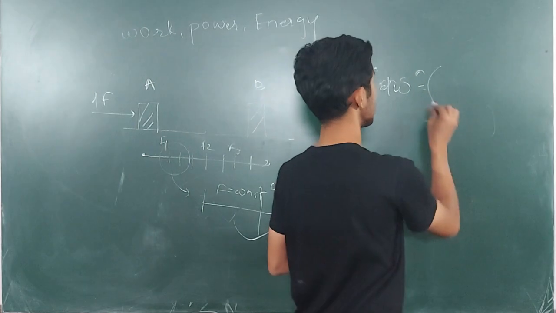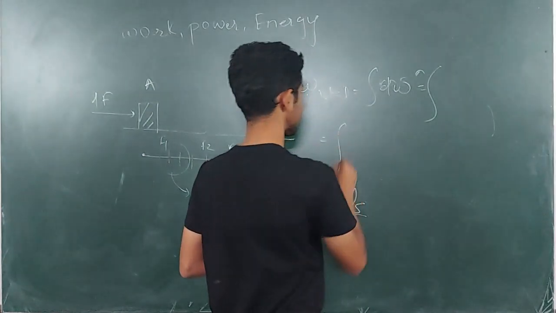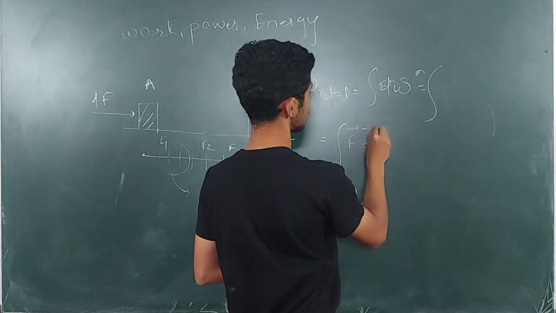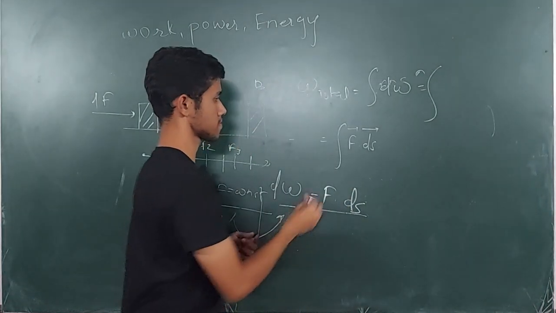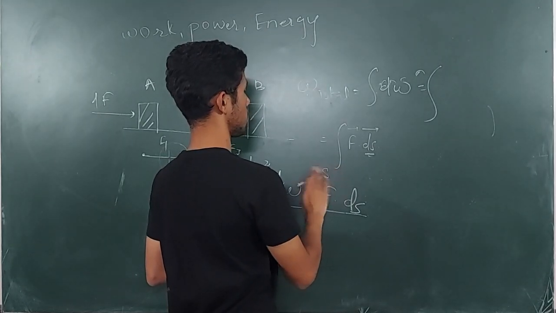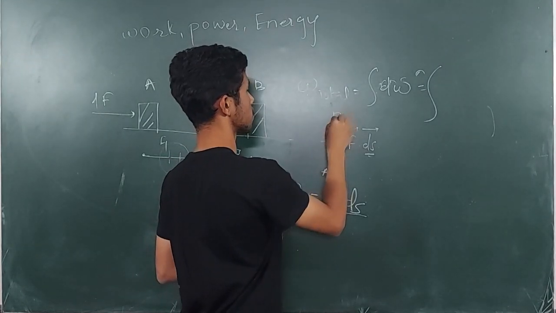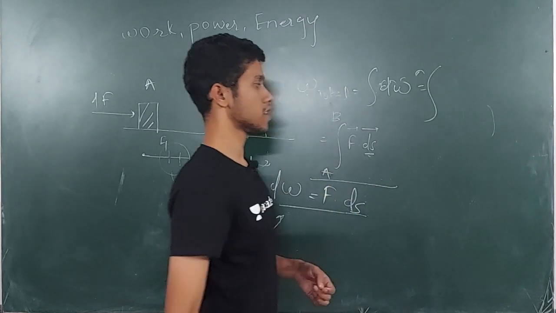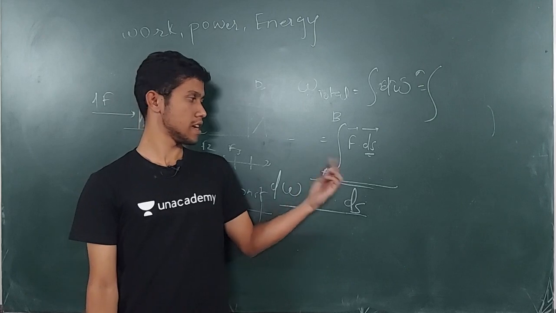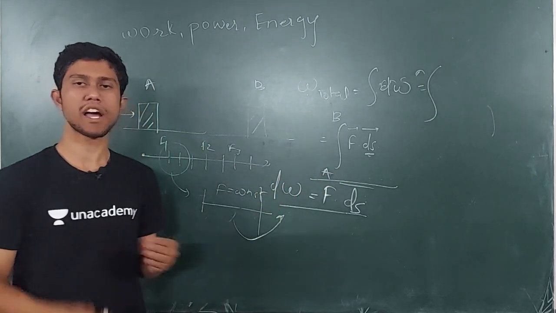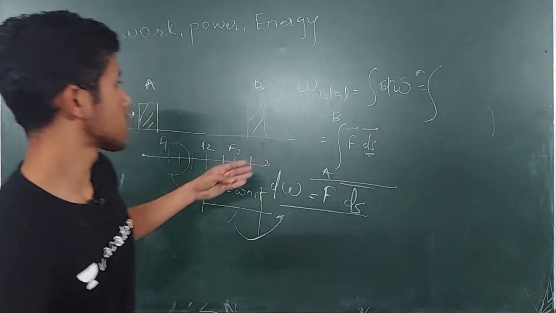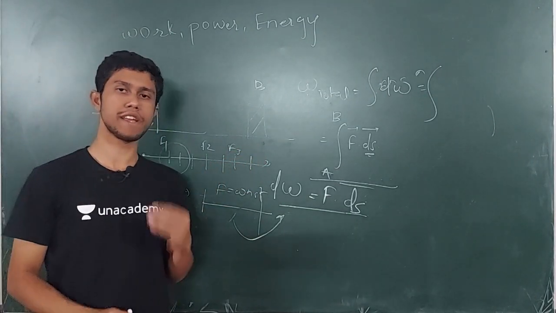By integrating, what we will get is the integration of F ds, where s changes from point A to point B. So in this way you can find out by integration what is the work done in the whole journey by a variable force. Understanding? So in this way we have learned what is the work done by a variable force.